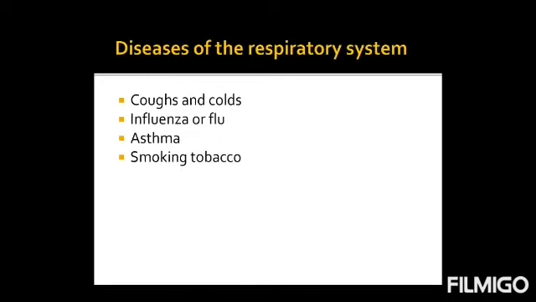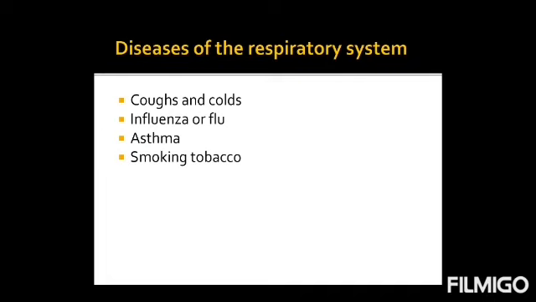Okay, diseases of the respiratory system. These are very common diseases. I don't think I need to explain these things, but the diseases are coughs and colds, influenza or flu, asthma and smoking tobacco. You have to read page number 13 and page number 14 of your books for these diseases.